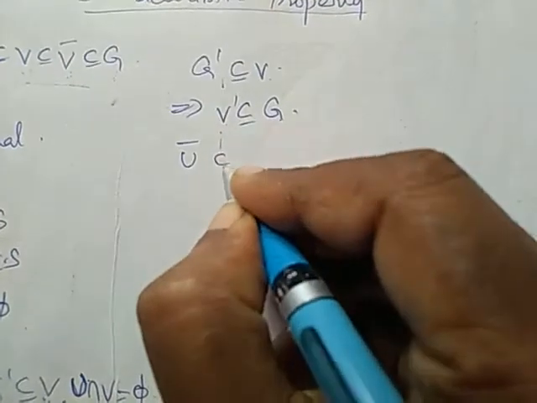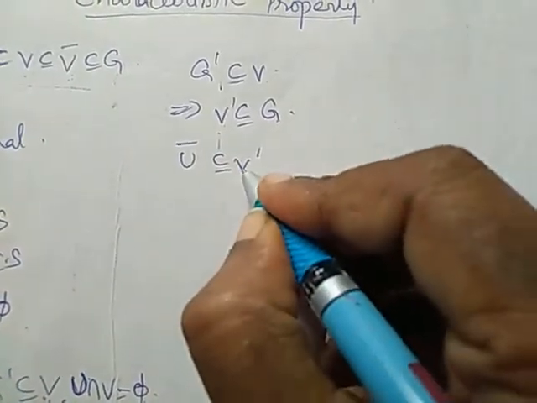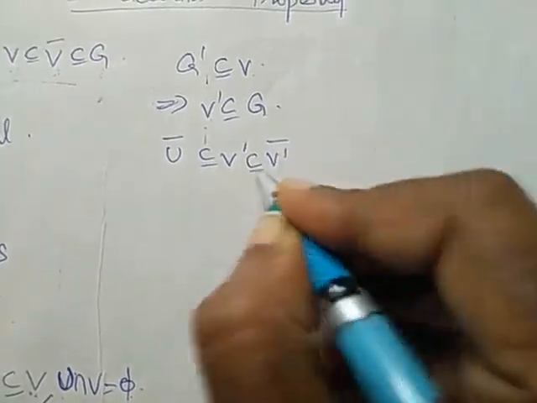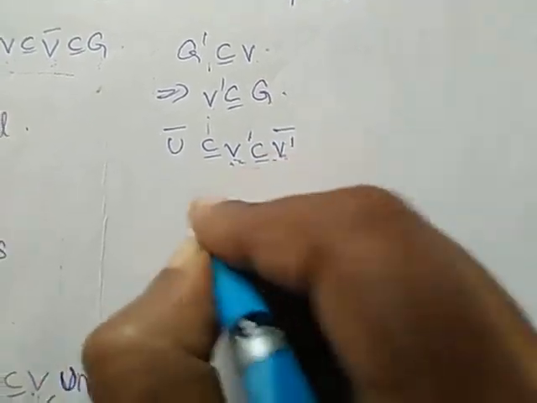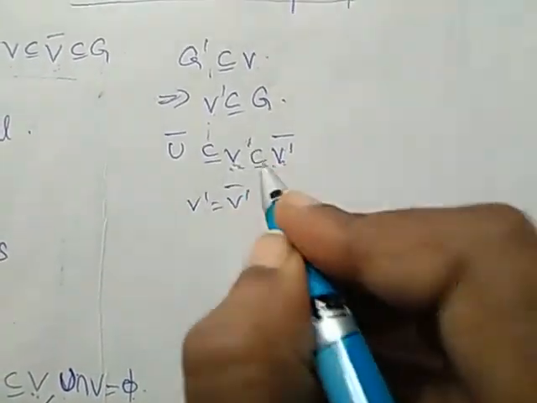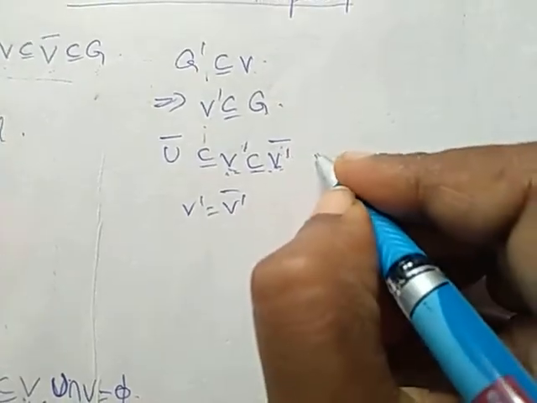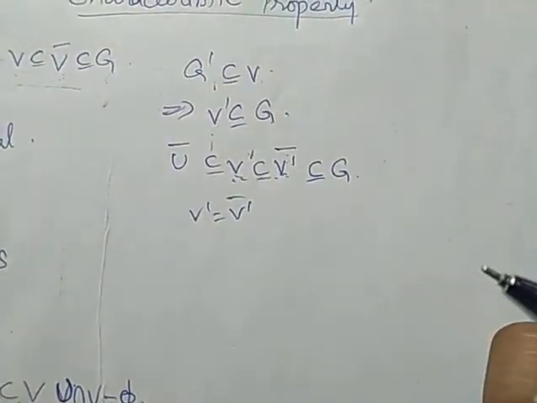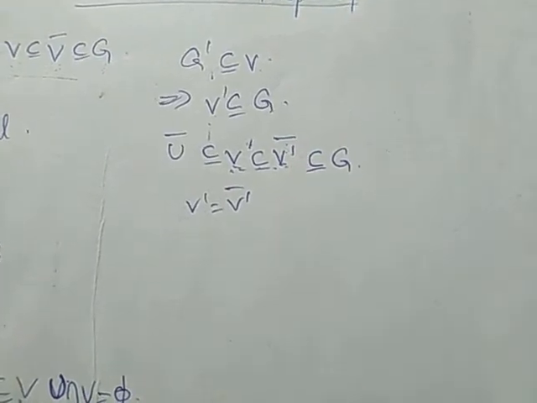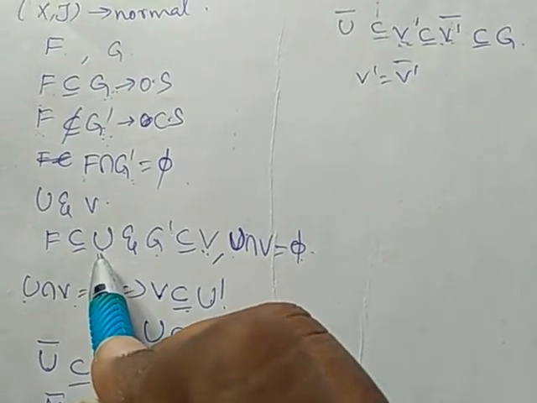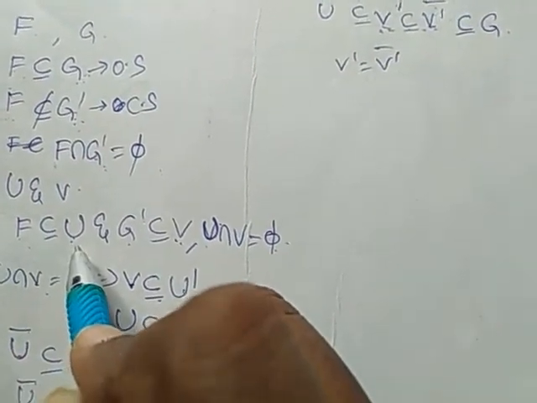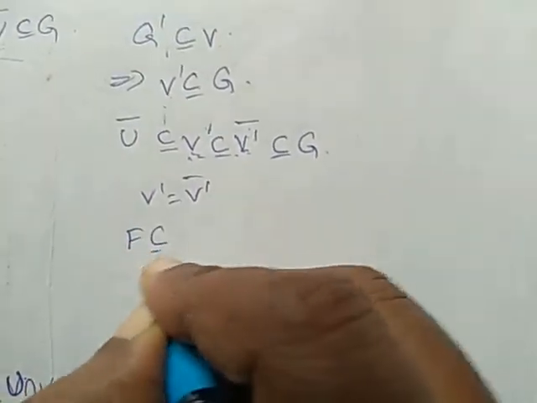This implies U closure is a subset of V dash. V dash is a subset of V dash closure from the definition of closed set, right? Since V dash is equal to V dash closure, V dash is a subset of V dash closure, which is a subset of G. Also, we have F is a subset of U, right? This implies F is a subset of U, which is a subset of U closure and a subset of V.